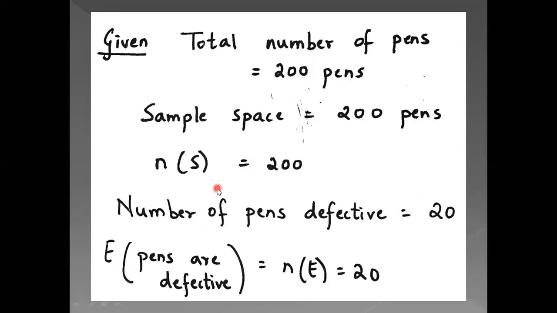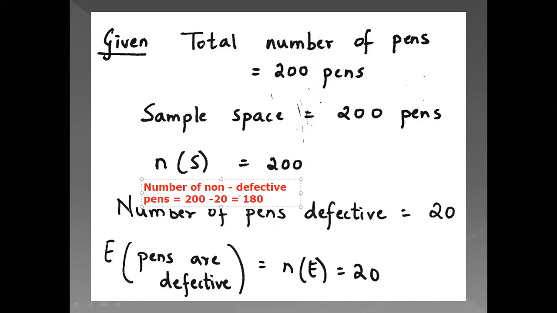So the number of non-defective pens, I'm writing in short, is equal to 200 minus 20. That is equal to 180. Okay, children. So now you have 180.